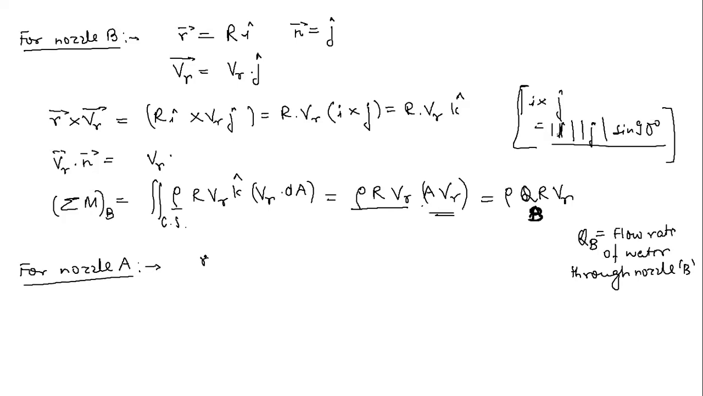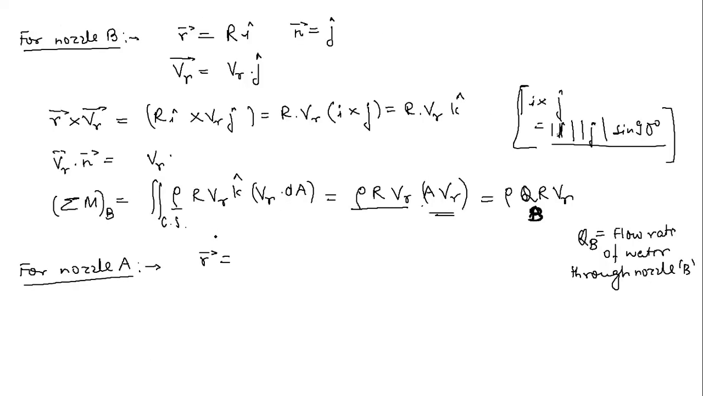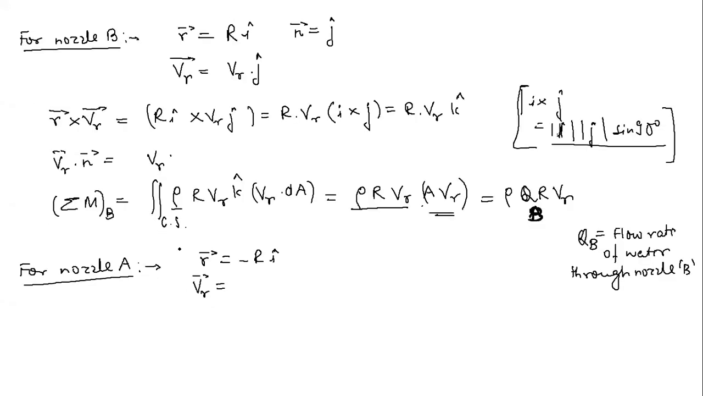So now just tell me quickly, for nozzle A, what will be the r vector? Now I am going to this side. Minus i cap. Good, very good. So in this case, your r vector will be minus r i cap. And what is your Vr vector? Minus j cap, minus Vr j cap. Very simple. What is your n vector? Minus j cap.